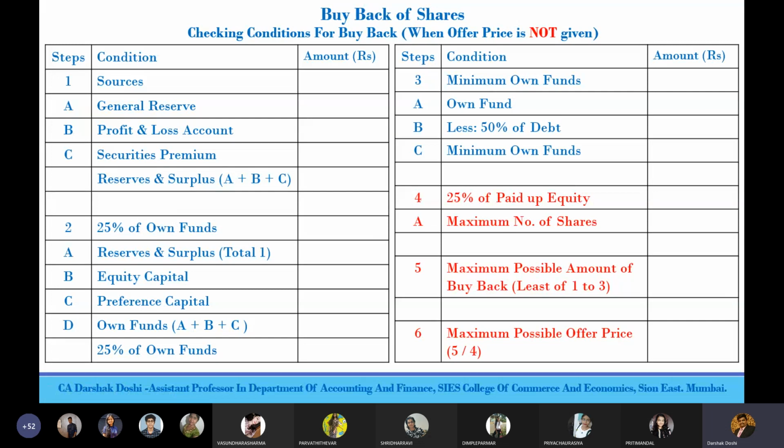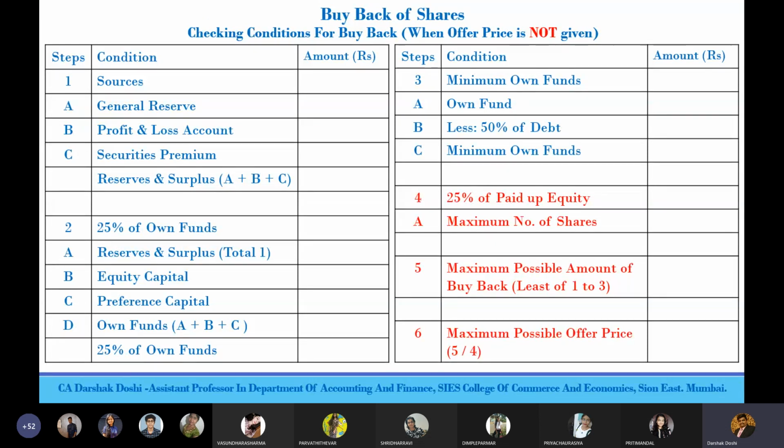What is there in step 1? We add up all the divisible profits. We add up securities premium to find out reserves and surplus. Step number 2 is 25% of own funds, which is reserves and surplus total as per step 1, plus equity capital, which has to be paid up, then you have preference share capital. Add up reserves and surplus, equity capital, preference share capital, and then multiply by 25% to find out 25% of own funds.